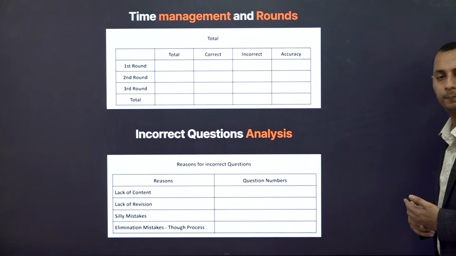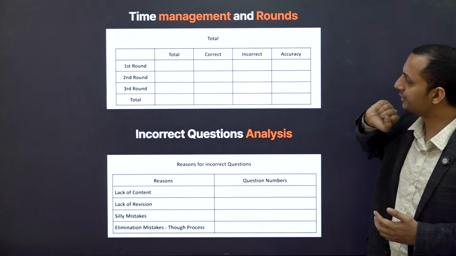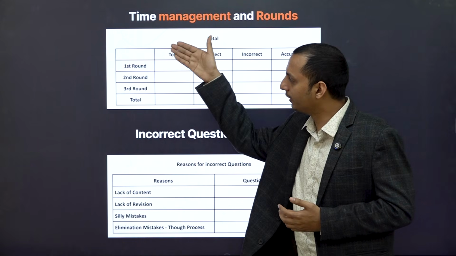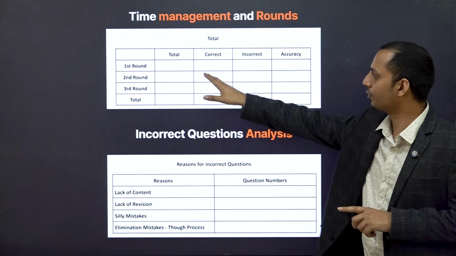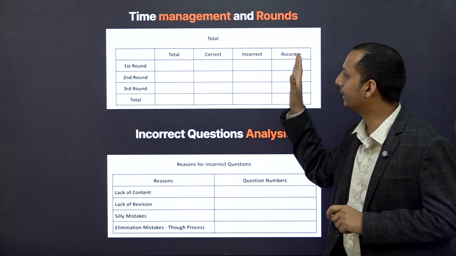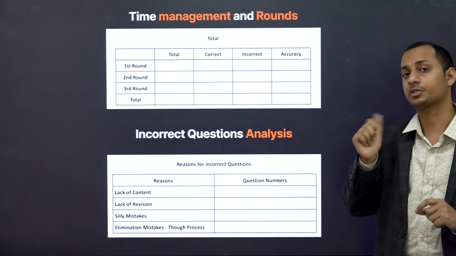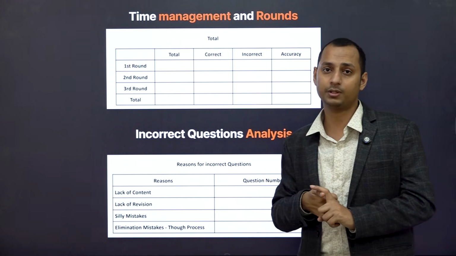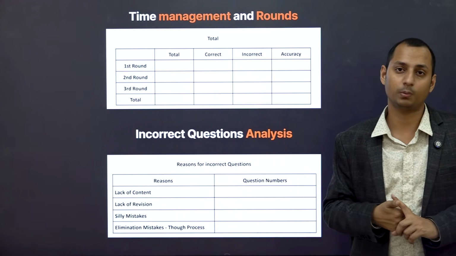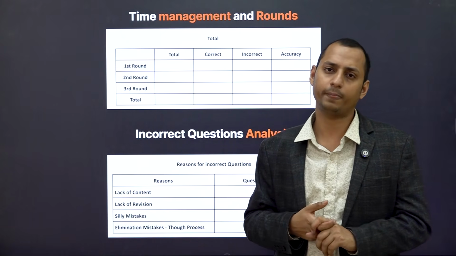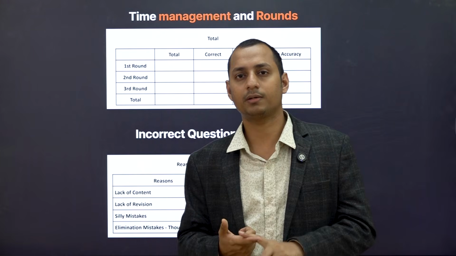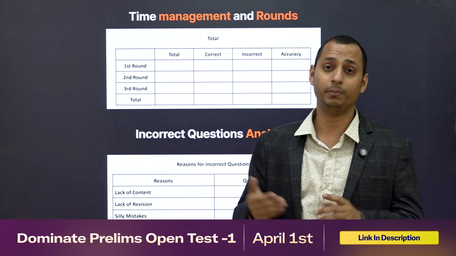you do the paper. So in the performance analysis sheet as well, we'll be providing you the first round, second round, third round, and you should be marking how much you attempted in the first round, how many are correct, how many are incorrect, and what is your accuracy. In the first round your accuracy should be above 80%, and in the third round your accuracy should be more than 25% as well. If your accuracy is very low in the third round, that means your elimination techniques, your intuitions, your luck is also very low.